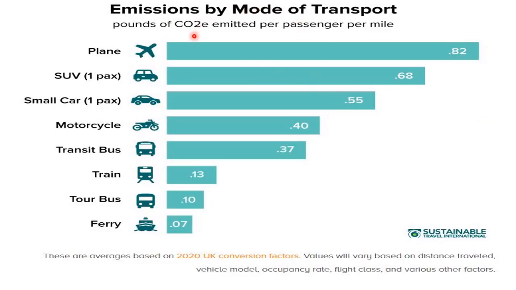This is a graph of emission by mode of transport, pounds of CO2 emitted per passenger per mile. The previous one was in gram per kilometer, and this one is CO2 emitted per passenger per mile. For a plane 0.82, for a car 0.62, for a small car 0.54, like this.